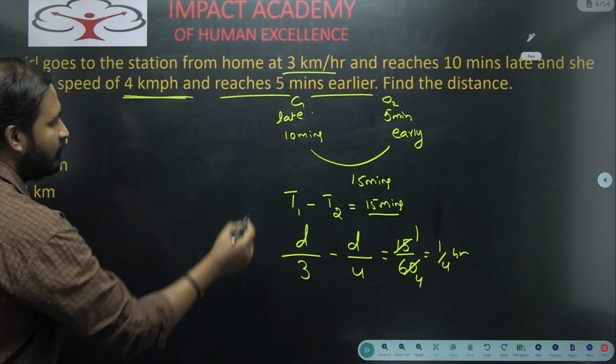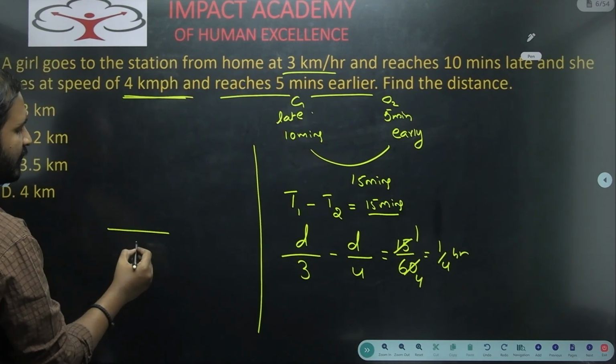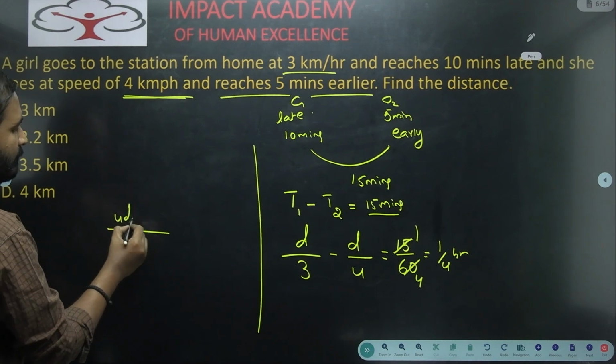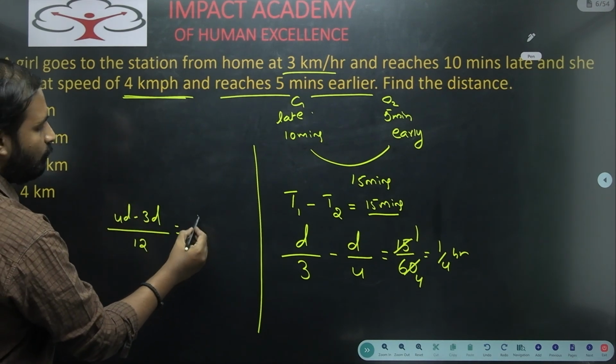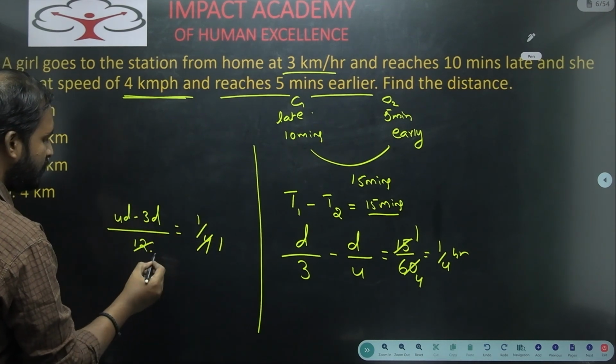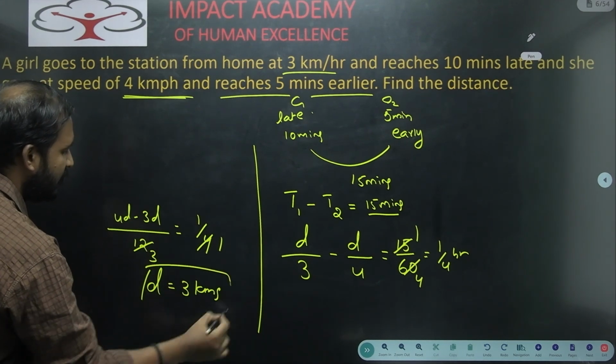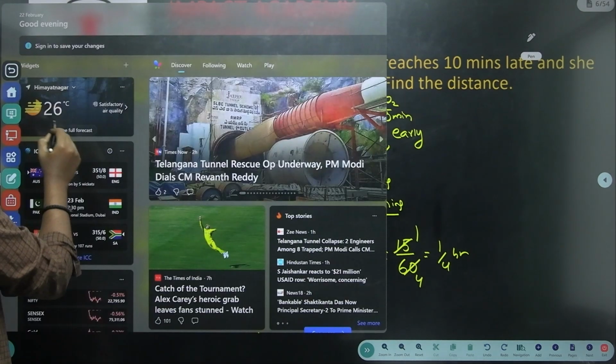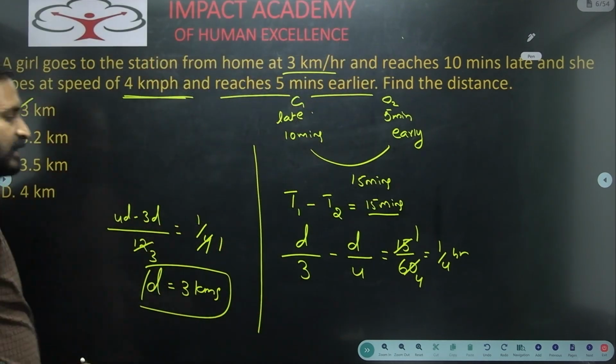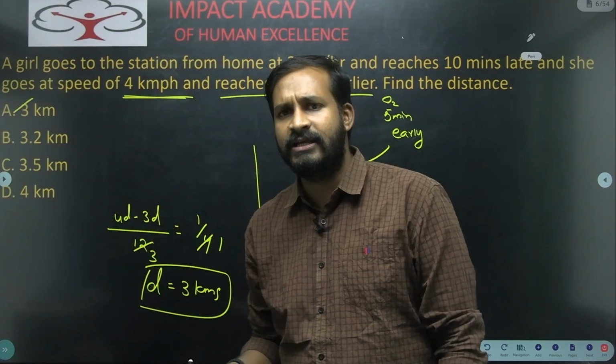Okay, so when you solve this one, what is the LCM of 3 and 4? 12. So you will get 4d minus 3d, that is equal to 1 by 4. So d value will become what? 3 kilometers. So the distance between her house and station is 3 kilometers. So here the answer is 3 kilometers.